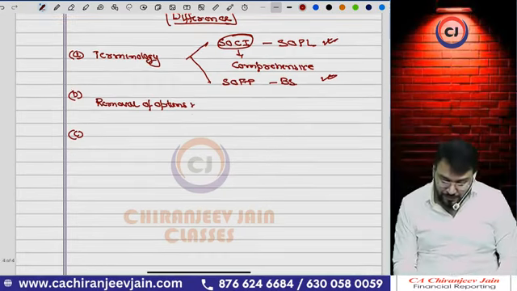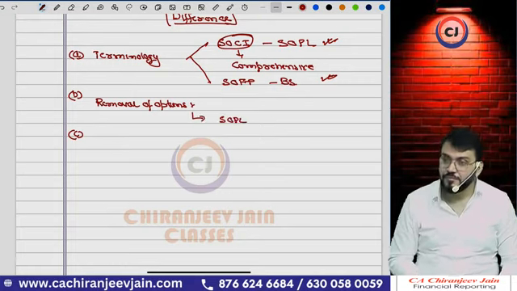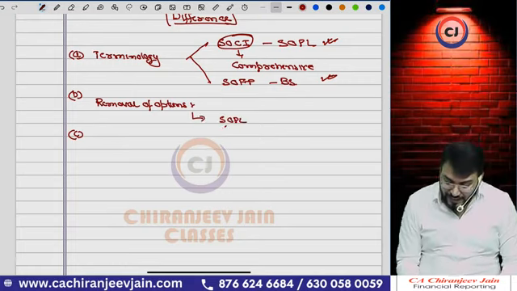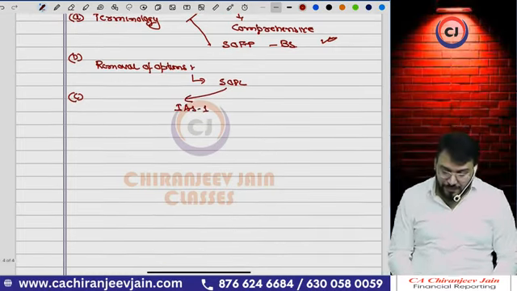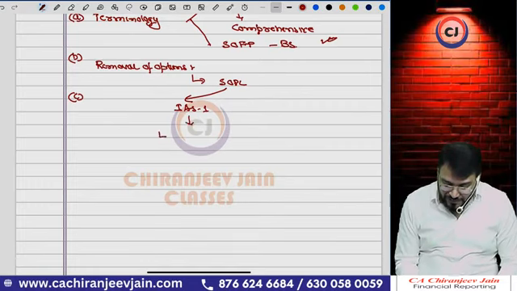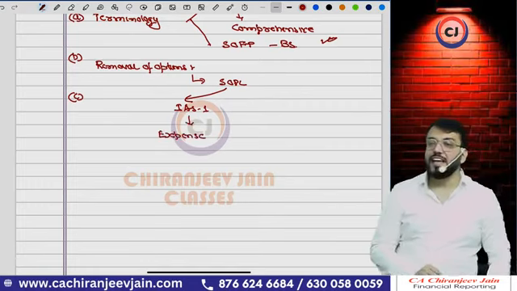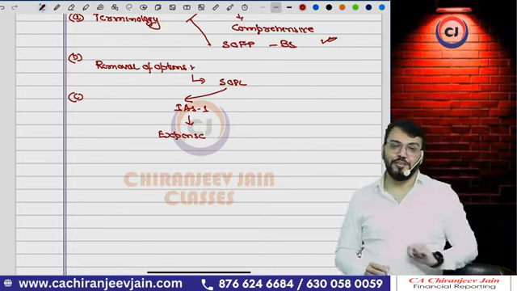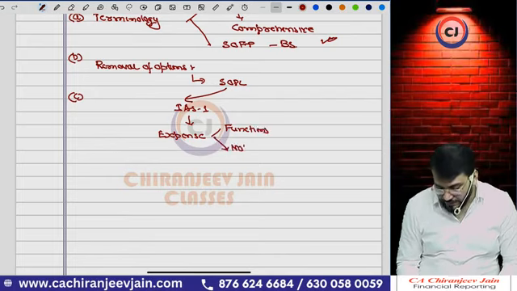Let me take one example. In SOPL, internationally, as per IAS 1, they have given that expenses can be classified in two categories, either as per function or as per nature.